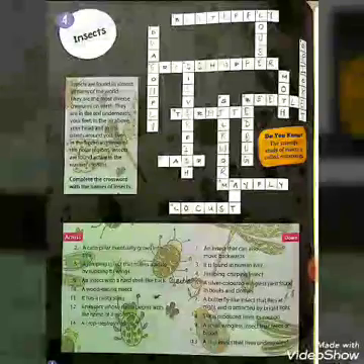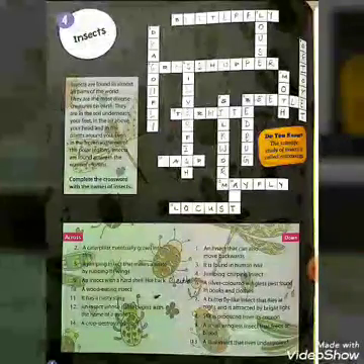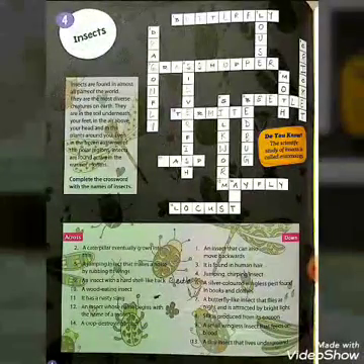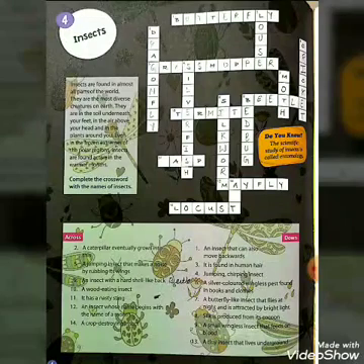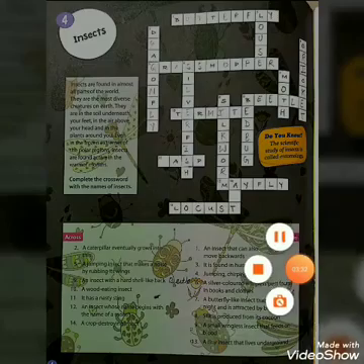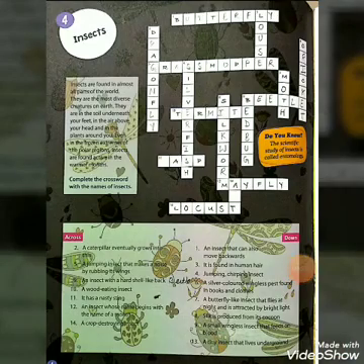Now, fifth one, come to the across side. A jumping insect that makes a noise by rubbing its wings. Your answer is grasshopper, G-R-A-S-S-H-O-P-P-E-R, grasshopper.